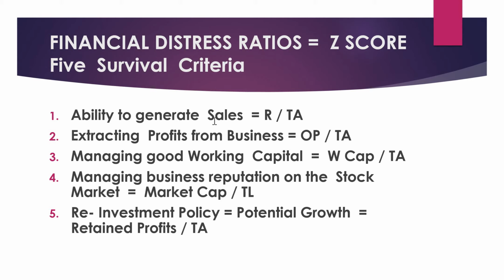The first one is ability to generate sales. This is a ratio we have seen, which is revenue over total assets. For every $1 in assets, how much is the revenue that the business can generate? Secondly, ability of the business to extract profits from business, and that's operating profit over total assets. Of course, the special thing that the Z-score model does is that it provides weightage to these different ratios. For example, ability to generate sales has a weightage of 1, whereas operating profit to total asset has a weightage of 3.3.